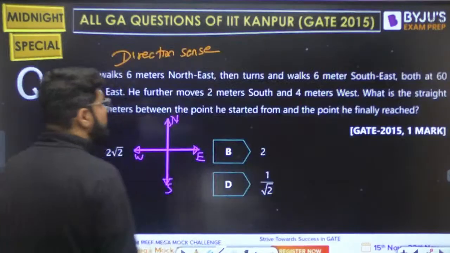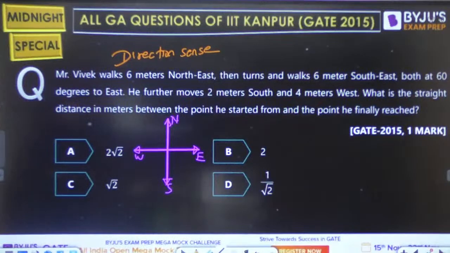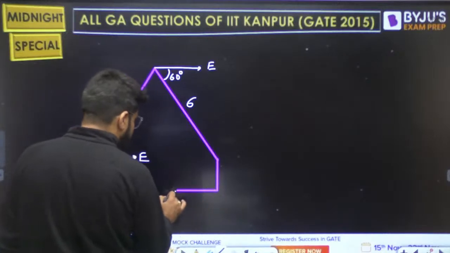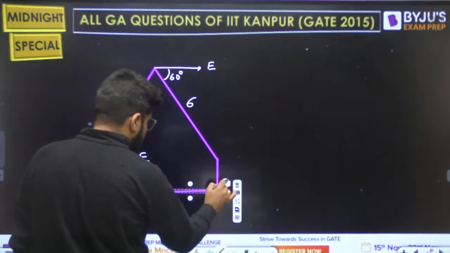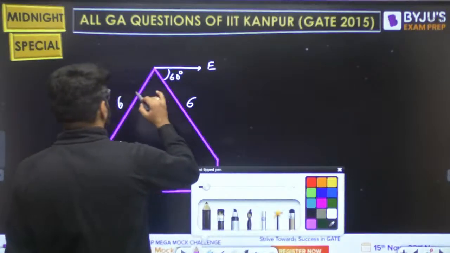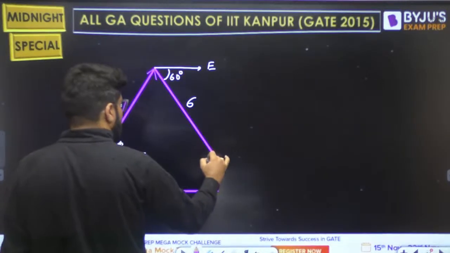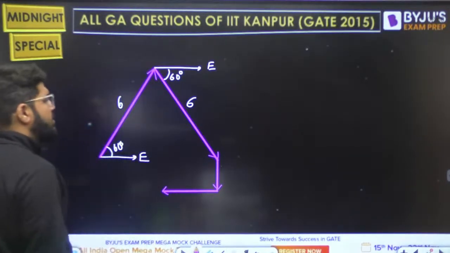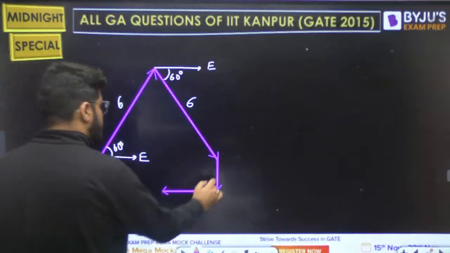And then further 4 meters west. West is horizontally left. So this was his initial travel. Then he reached here. Then he went south and then he has gone west. Okay, south 2 meters, west is 4 meters.